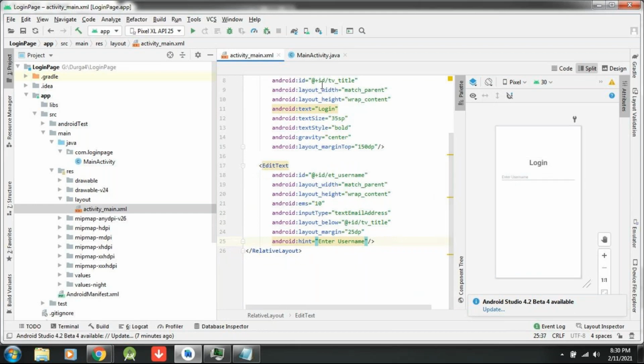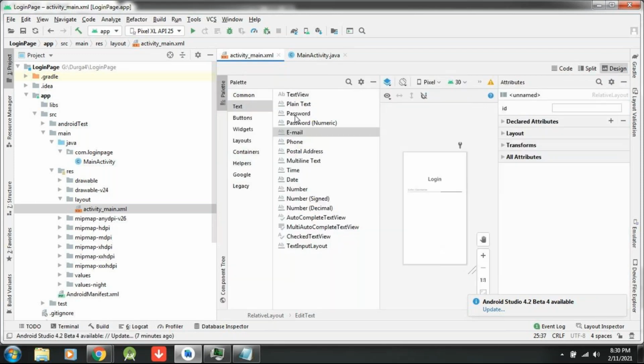Now password I have to take. How to take password now? Come down. Here password is there, right? So password means dot dot has to come. You don't need to write special logic. Already it is there. You can take. Even if you have password with numeric, you can take this one. It will allow both.